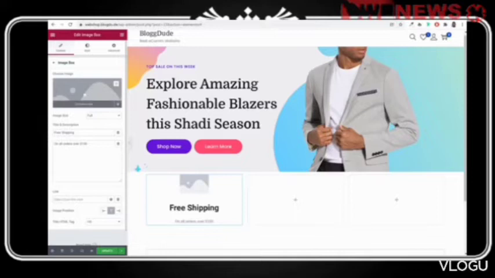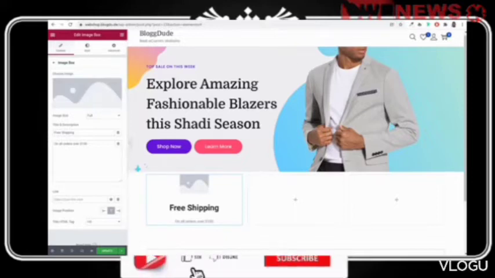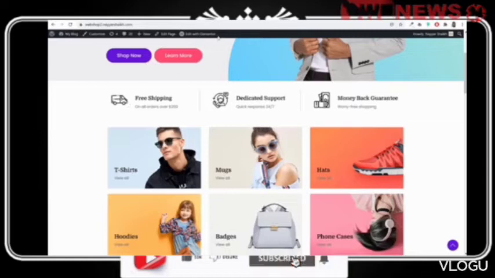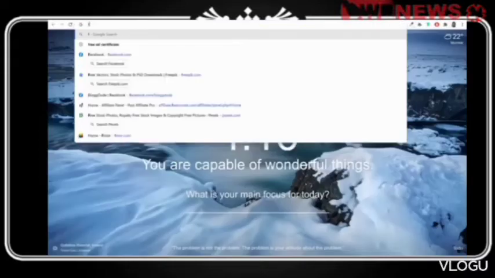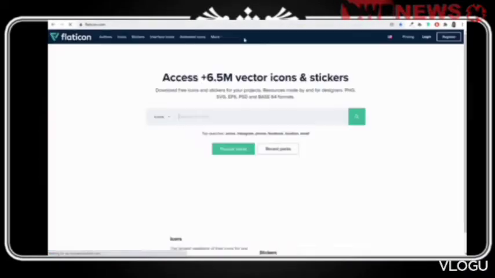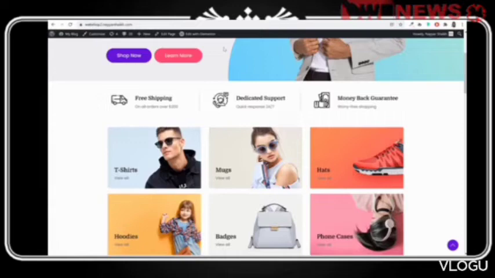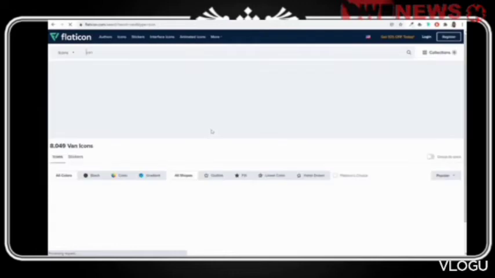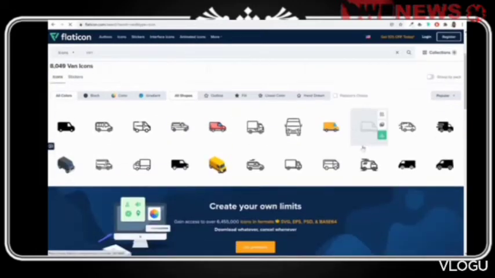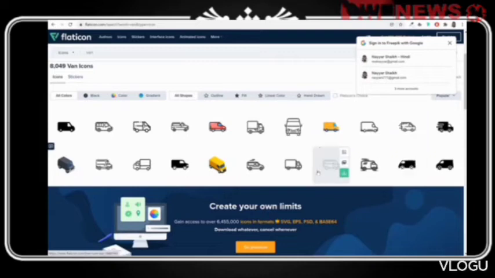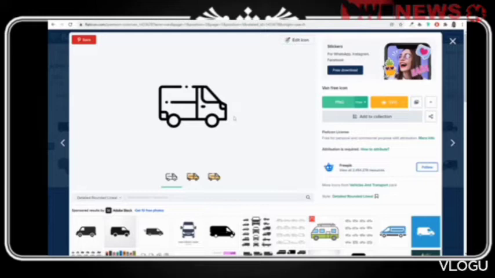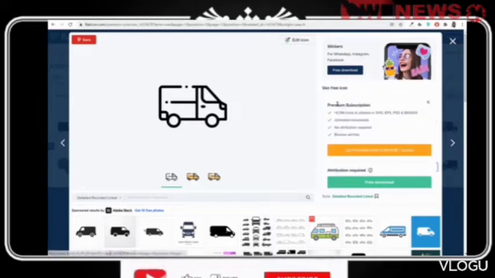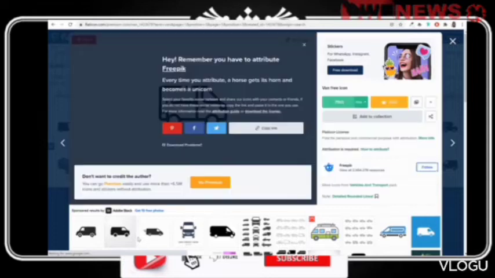Then after that, we have to set some image. Then after that, we have to select this icon or this image. So this is an image, and to get this image, we'll be using some other option. You have to go to another free website, search for flat icon, go to this website flaticon.com, and here, as you can see, this is the truck icon or van icon. So if you search for van or truck, you'll get this thing. Just search for van. There will be hundreds of different icons available, colorful and black and white, sketch, all this option. So this is the one that I've used. As you can see, click on this thing, and you can just go ahead, select this thing and download the PNG version. Free download. This will download this file for you.